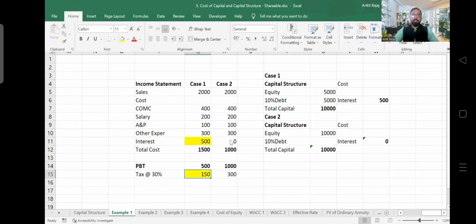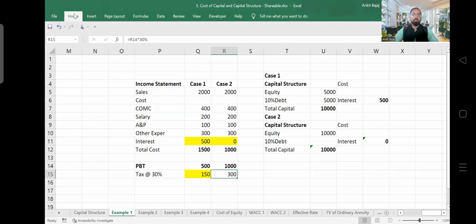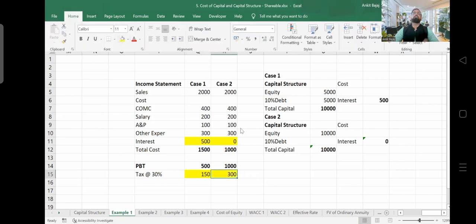In this case, if you are not paying interest, how much tax are you liable to pay? You are liable to pay 300 crore rupees tax. Yes or no? You are liable to pay 300 crore rupees tax to the government, right?